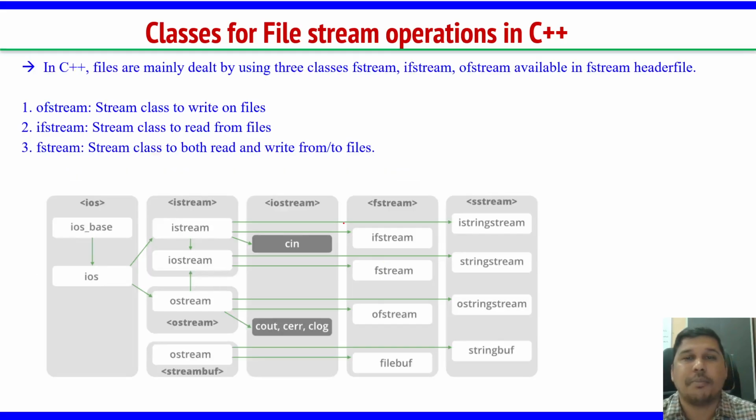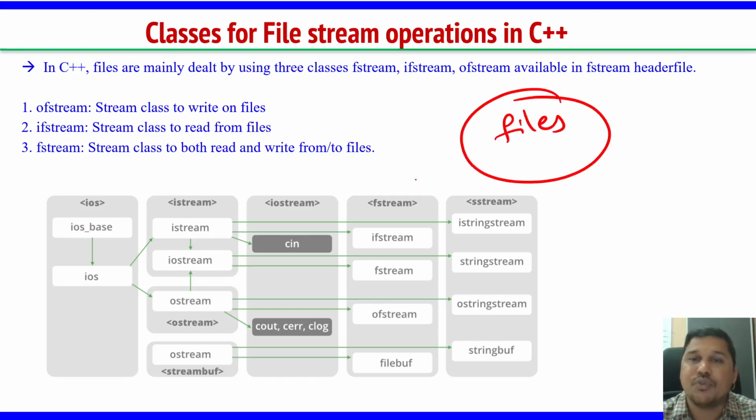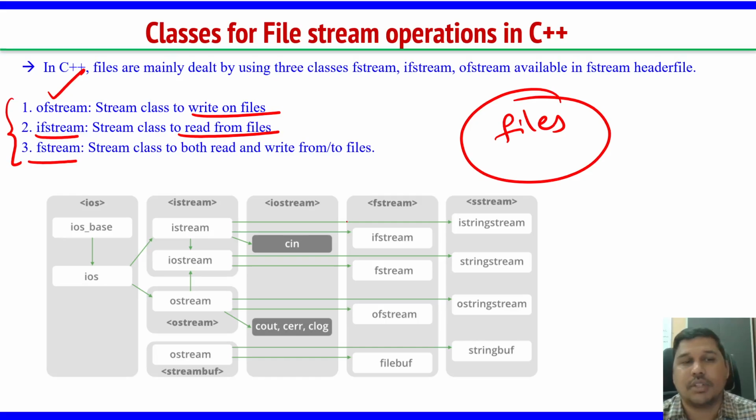To summarize, since we are studying the files concept, in files we will be using three things: ofstream to write onto files, ifstream to read from the files, and fstream to do both. So you can use either ofstream or ifstream, or simply use fstream. Be very careful here.